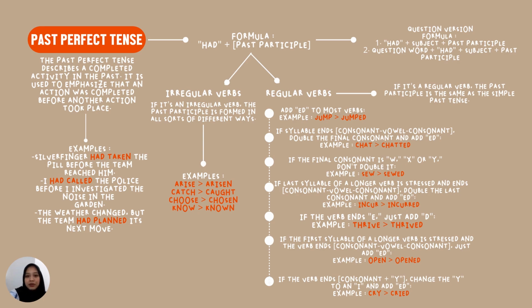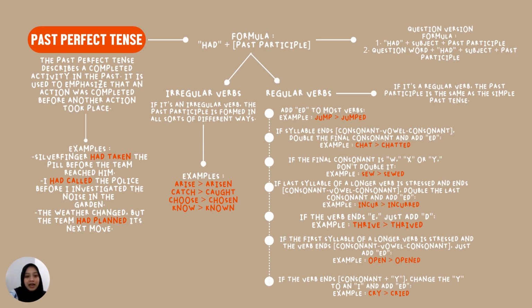In the example, we can see that the sentence begins with the word had, then followed by the subject, which is the team, and after that, it is followed by the past participle, which is planned. In addition, for wh-questions, we can use this formula.